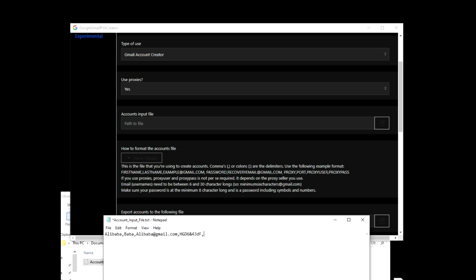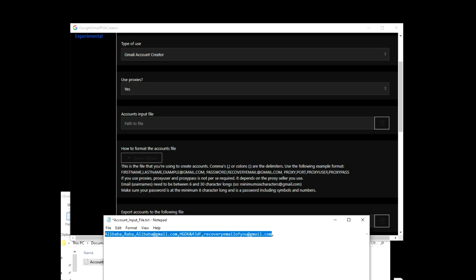You need a recovery email, so recovery email of you at gmail.com. This is basically an email you already have. I really recommend this because it means that you can always recover your accounts. You kind of do need it. I'd always recommend doing this, at least. After this, the rest is not required. However, a proxy is recommended. Okay, guys? So you could already work with this.